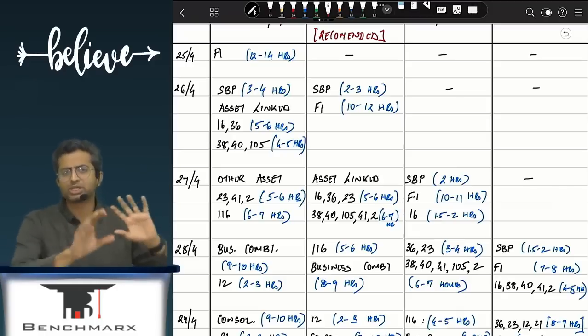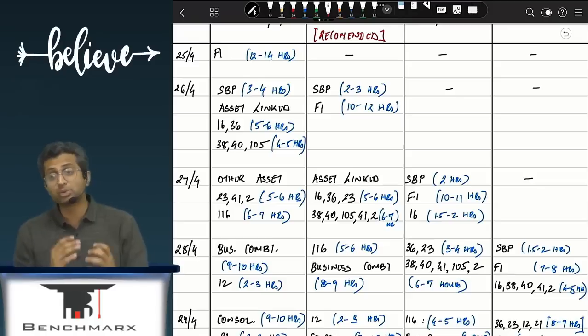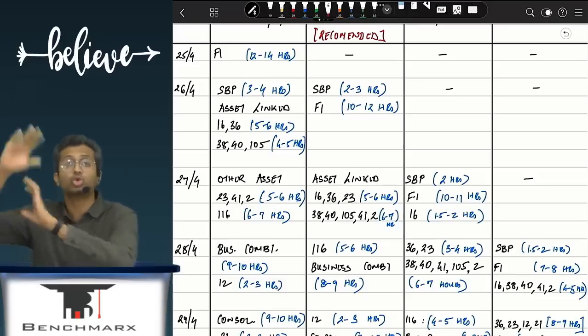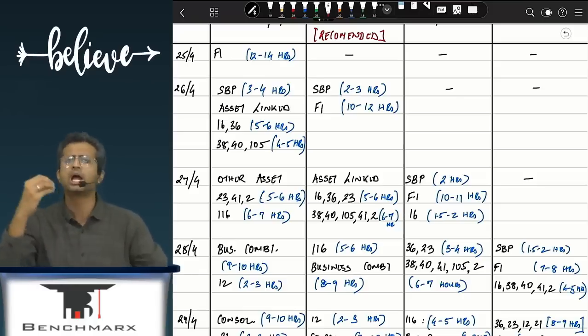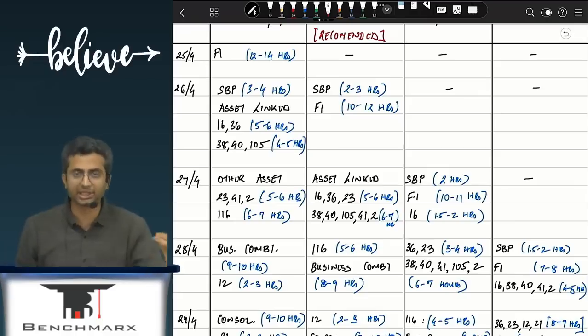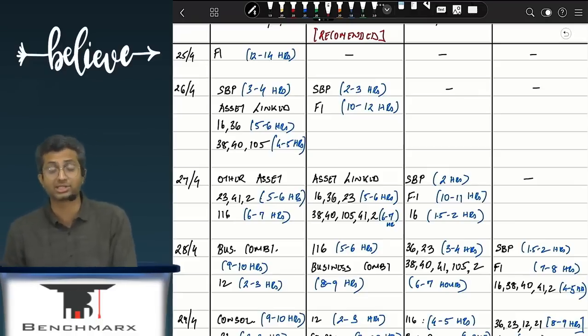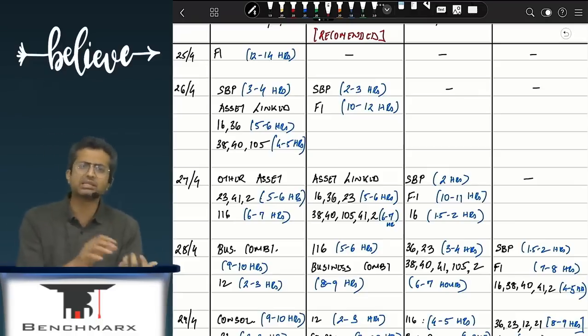So in the sequence, once financial instruments and share-based payments are finished, we will try to move to the asset-linked Ind ASs, which are broadly in your module 2 of the institute study material. That includes Ind AS 16, 38, 40, all of these asset-linked standards, impairment, non-current assets held for sale. So you balance out the standards and the topics.